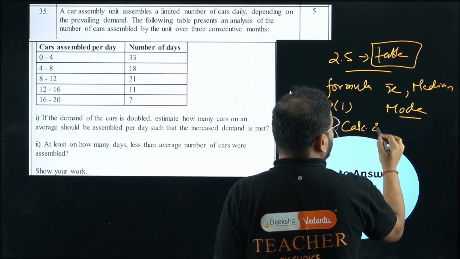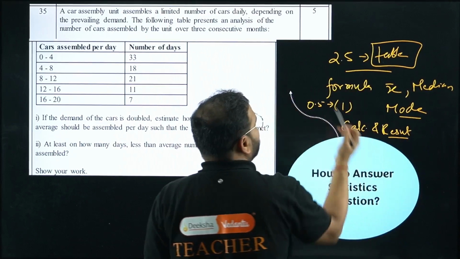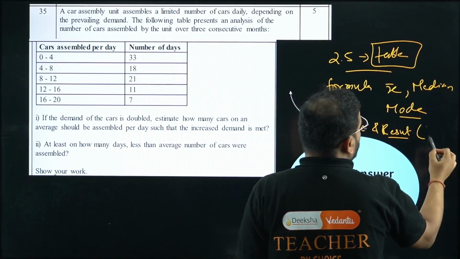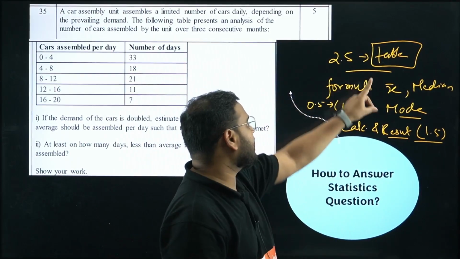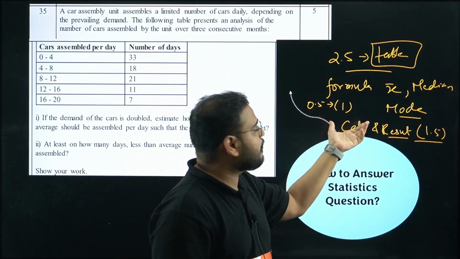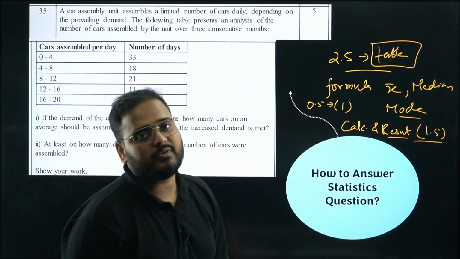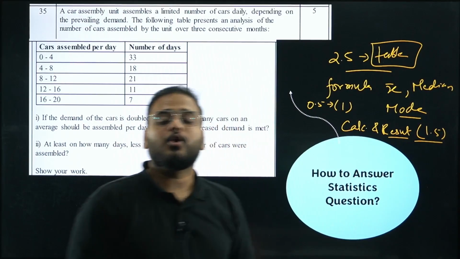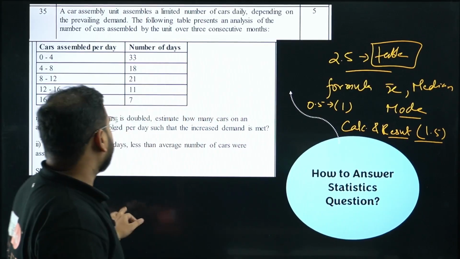Calculation and result will carry the remaining marks. Check this out. This is going to be 3 marks, 3.5 marks. This will carry 1.5 marks. So 2.5 marks for the table, 0.5 to 1 mark for your formula, and calculation and result will be 1.5 marks worth. So it is very important to know and to write the table very, very neatly.